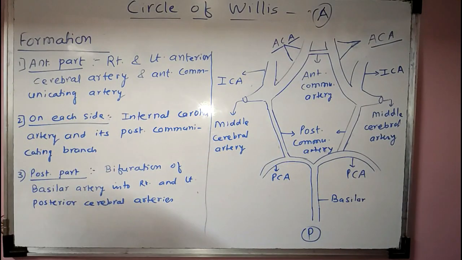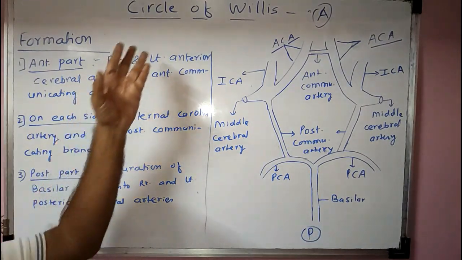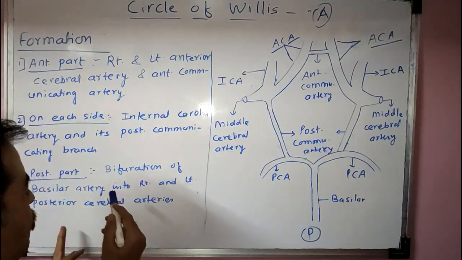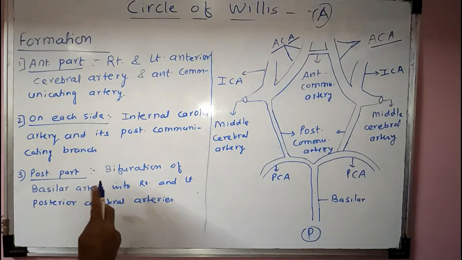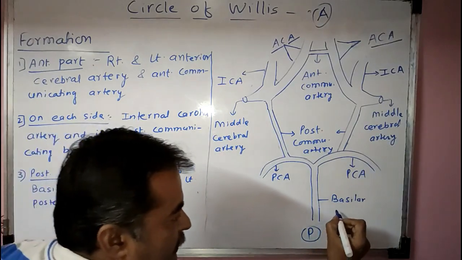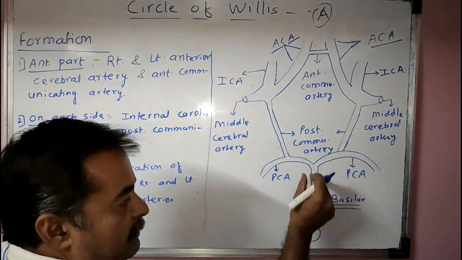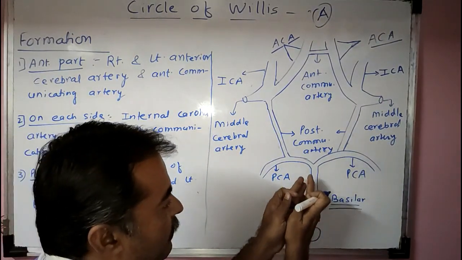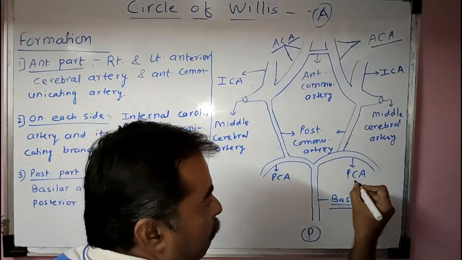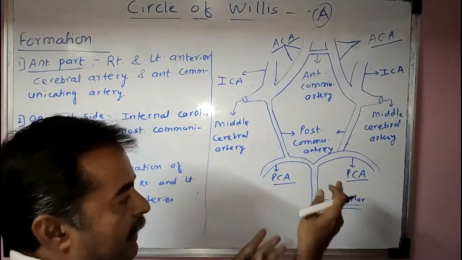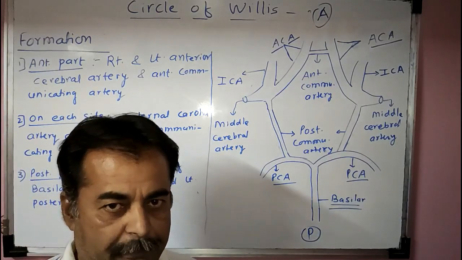And on the posterior aspect, or the posterior part of the circle of Willis, it is formed by the bifurcation of the basilar artery. See, this is the basilar artery. This one is the basilar artery. The basilar artery bifurcates into two: the right and left posterior cerebral arteries.